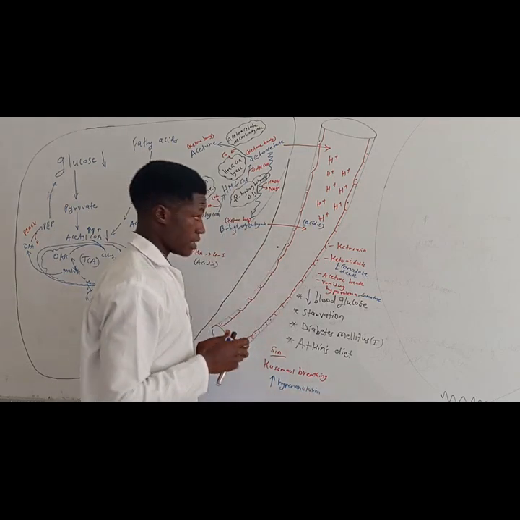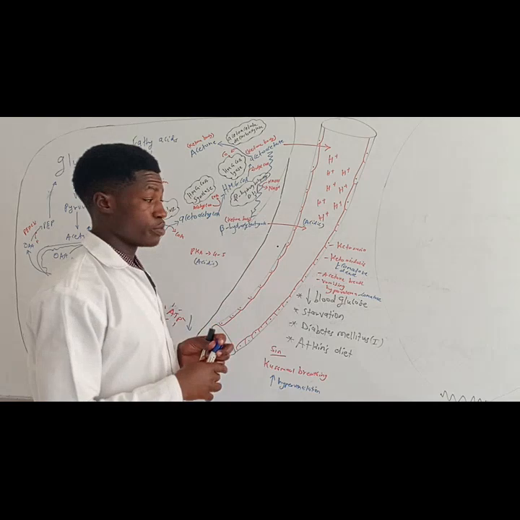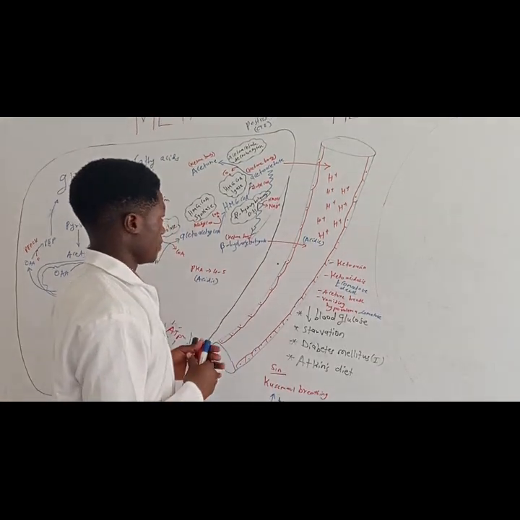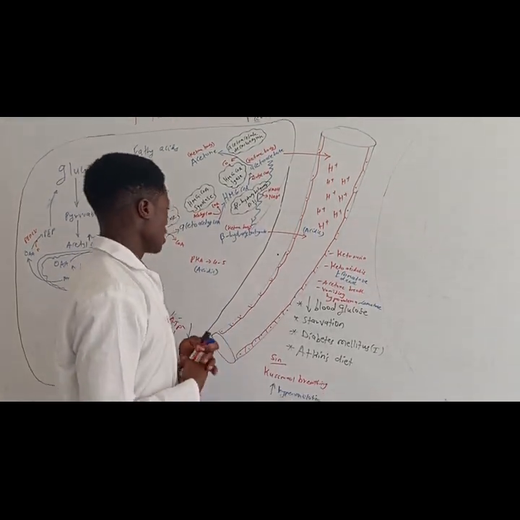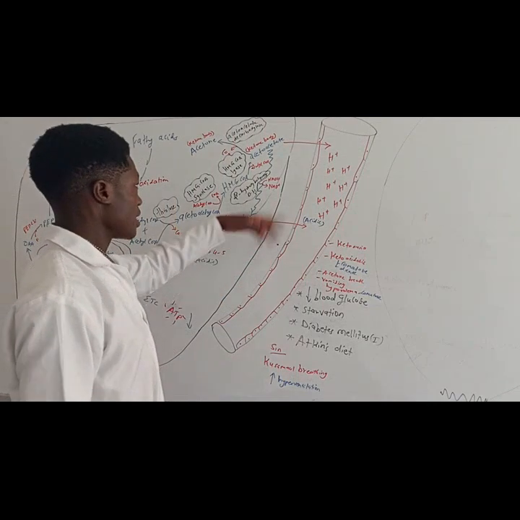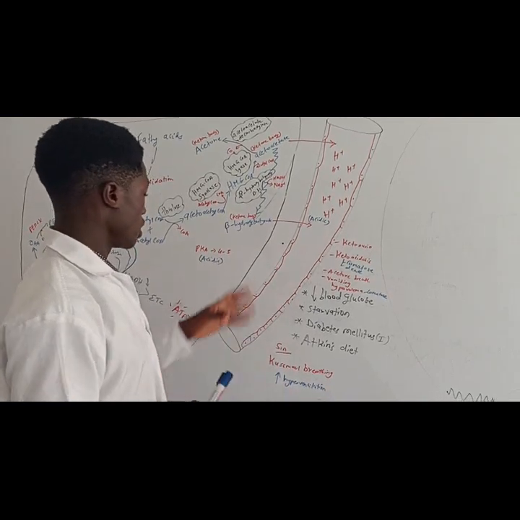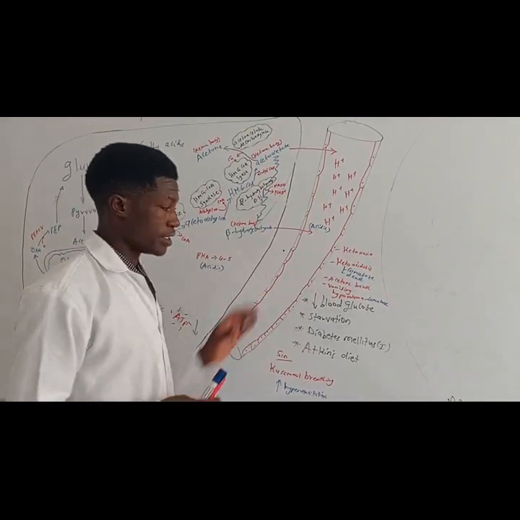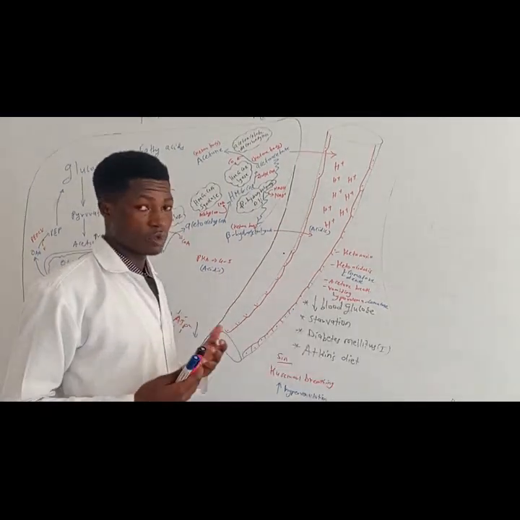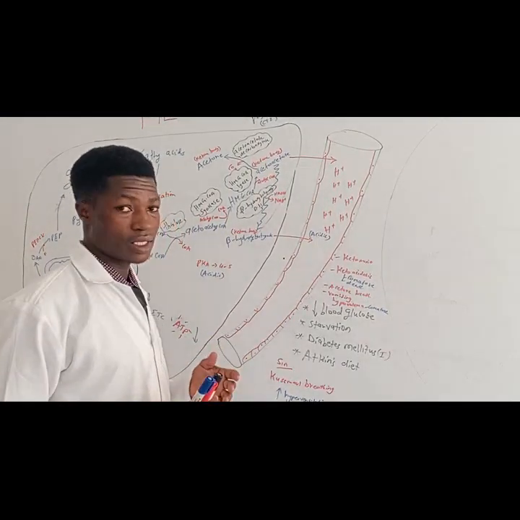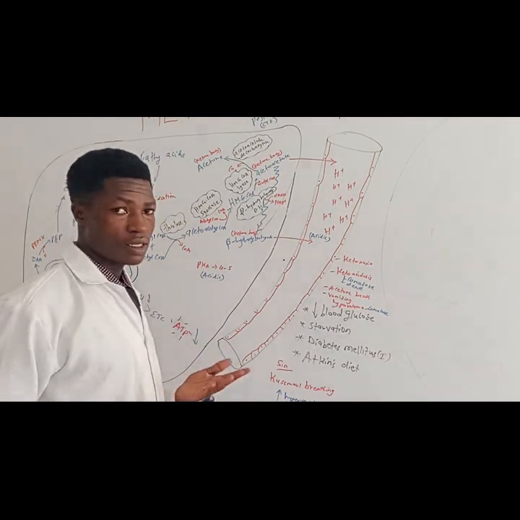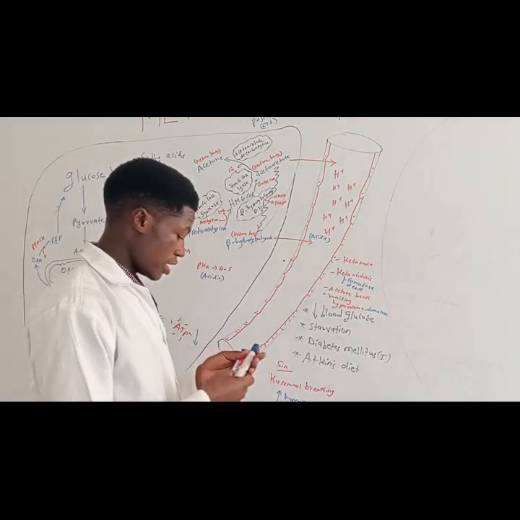You're breathing very rapidly so that you can get rid of these protons, the CO2, and everything. Now, let us see what's going to happen to our beta hydroxybutyrate and the acetoacetate. It's only the excess amount that is very dangerous, but they can also be useful because we can use them to generate some energy for the brain, for the muscles, for the heart. Now, let us see what's going to happen.